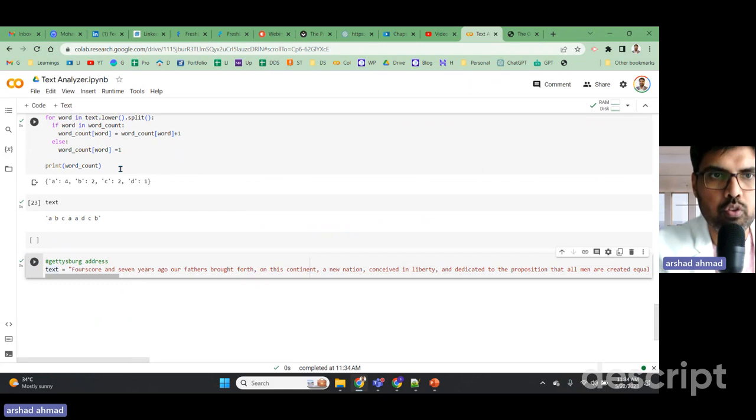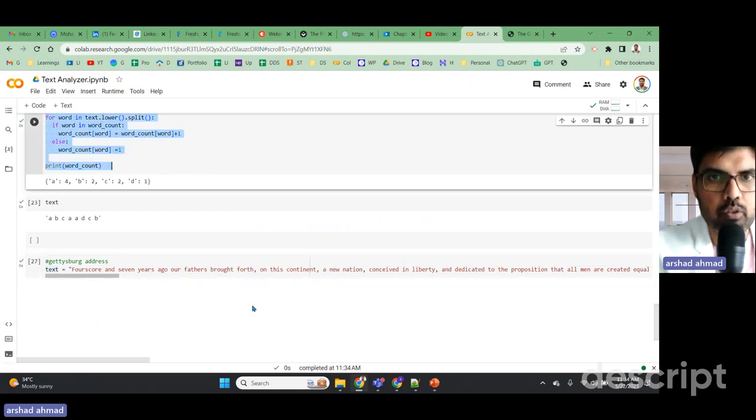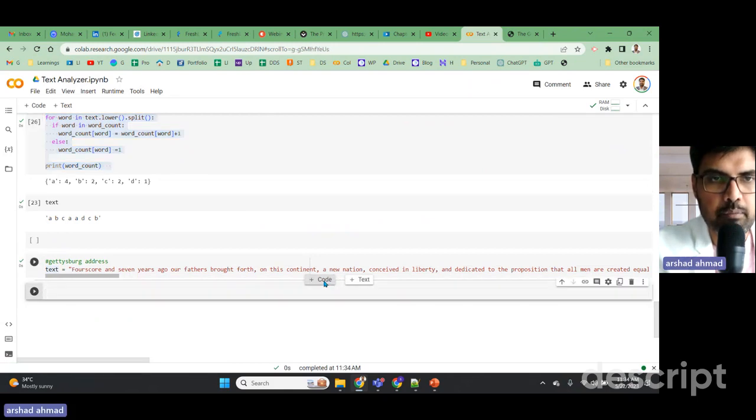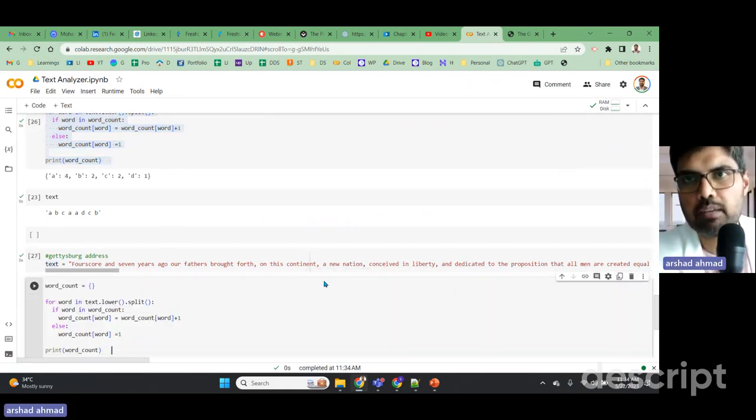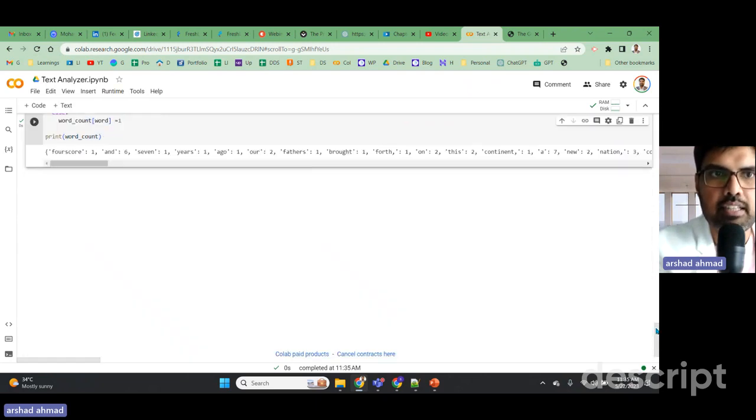The whole process that we have done, we are going to do again here, the same logic. We understood how it works for A, B, C, D, and now we are using the same logic. That is how we build our projects: once we do it in small steps so that we understand it is working fine, we apply the same logic and the same code to the bigger address, because we want to analyze the Gettysburg Address, how many words he has used.